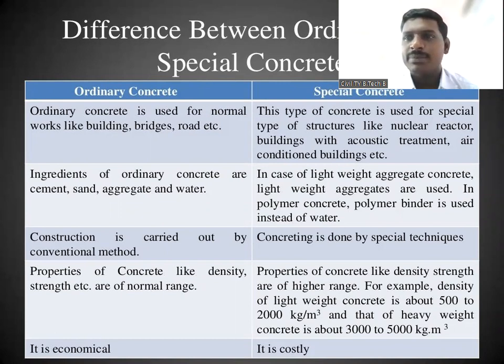The concrete is made in the RMC plant. Generally, if we do the concreting on site, we have to face many problems. Labor mix the water as per their own requirement, and mix aggregates and sand as per their own requirement. Somebody adds one pan more, somebody adds one pan less. This is what happens on the site.